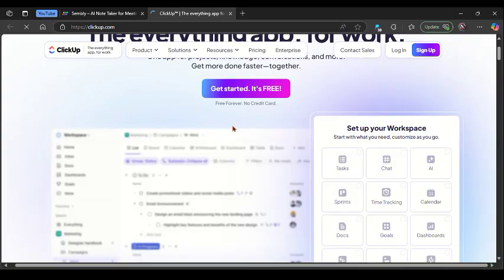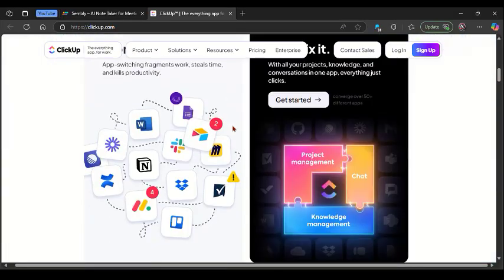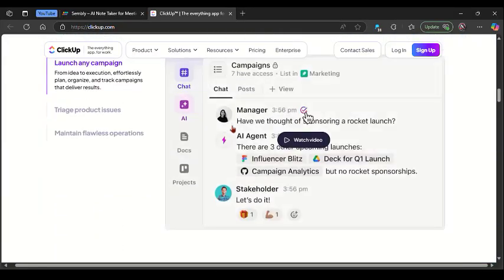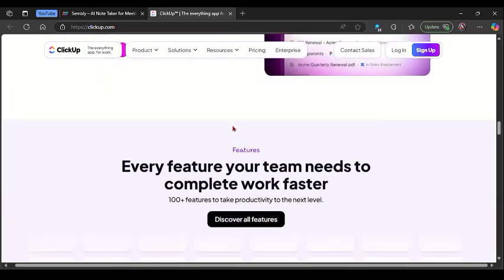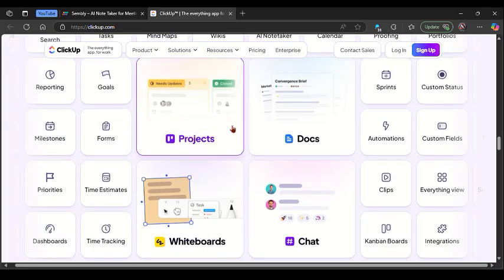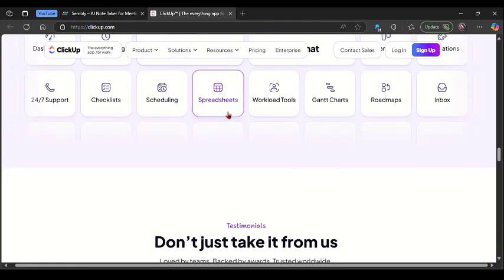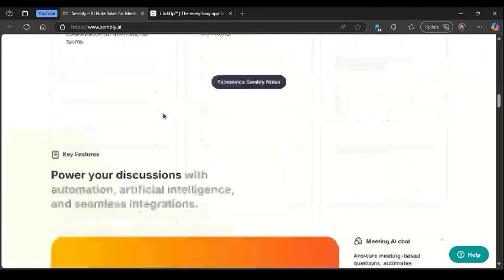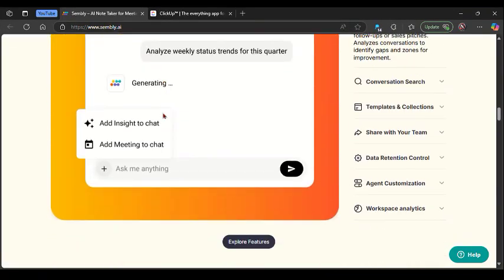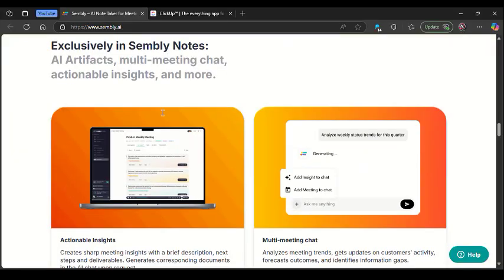So to get started with a quick analysis about these two platforms, Sembly in 2025 is a smart AI meeting assistant built to capture, transcribe, and summarize meetings across platforms like Zoom, Teams, and Google Meet. It's ideal for professionals and teams who want automatic meeting notes, action items, and summaries without manual effort.